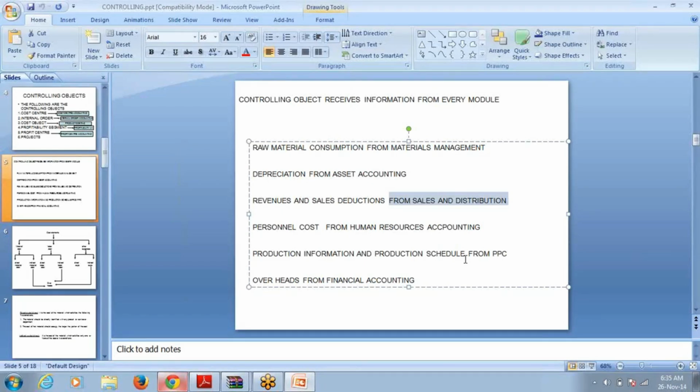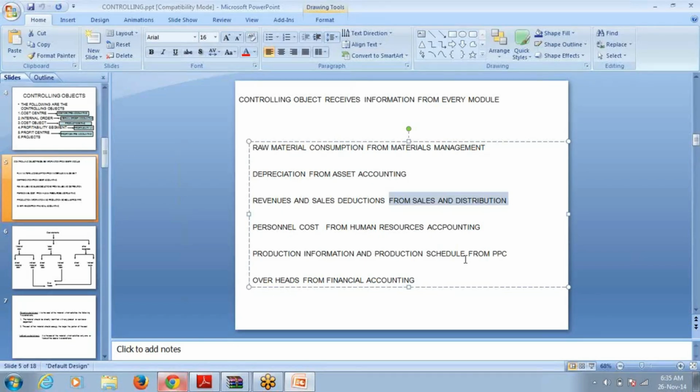This is the most confusing concept in the total controlling. Yes, not only depreciation, every expenditure will be generated first in the respective modules. From those respective modules, it will be taken to the general ledger through integration.